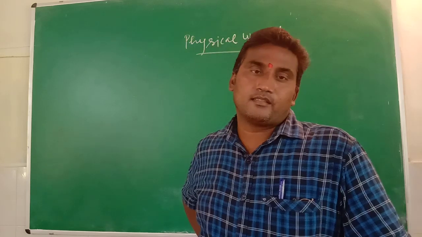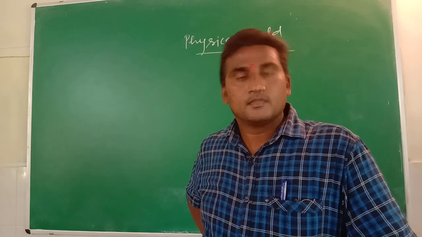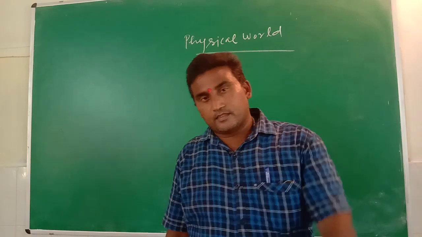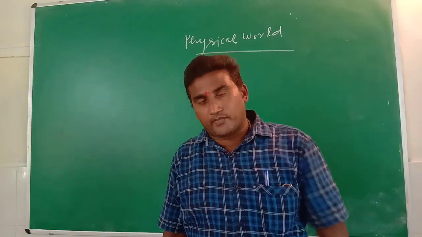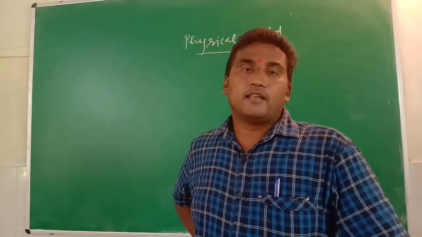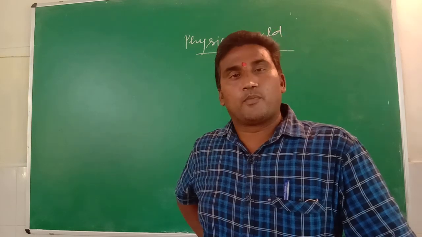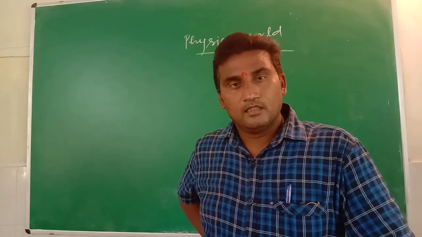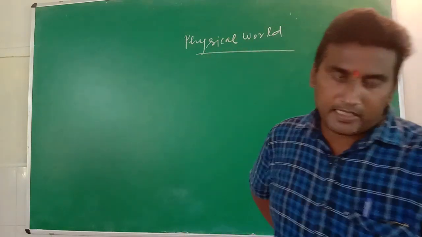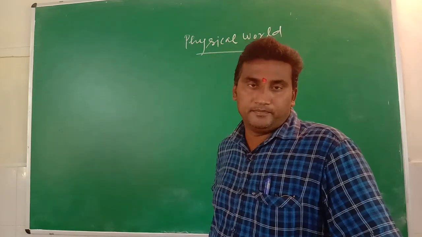Now we discuss our first chapter, Physical World. The first topic is physics. What is physics? The word physics is taken from the Latin word physius. It means the construction and organization of natural phenomena. An easy example of a natural phenomenon is the sun. The sun is an example of an electromagnetic wave, of nuclear fusion, and of a transverse wave.